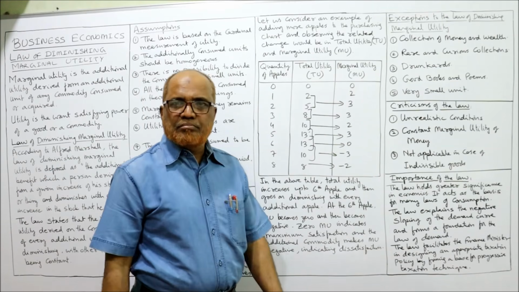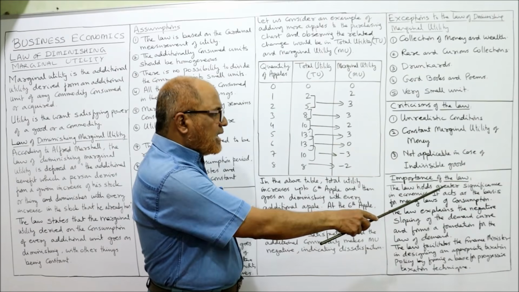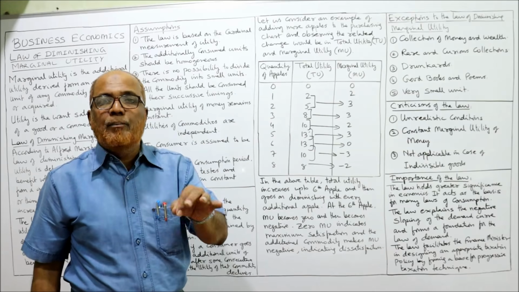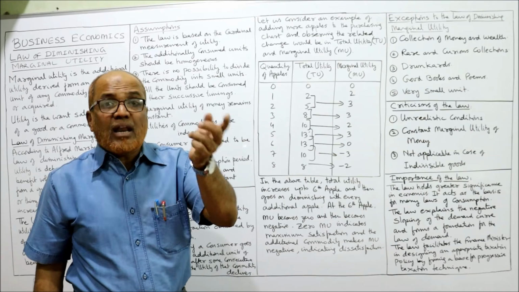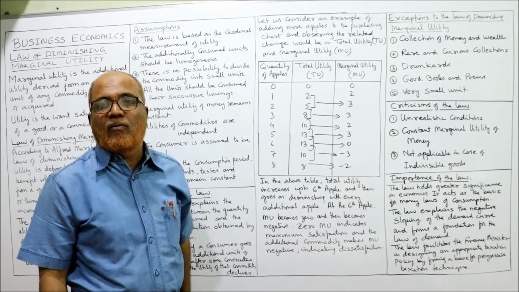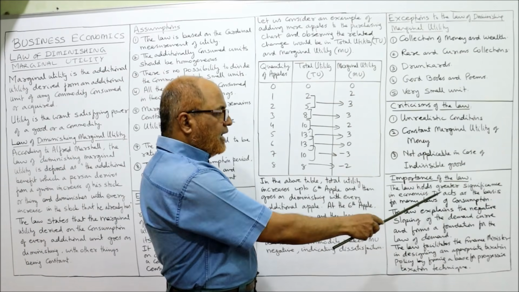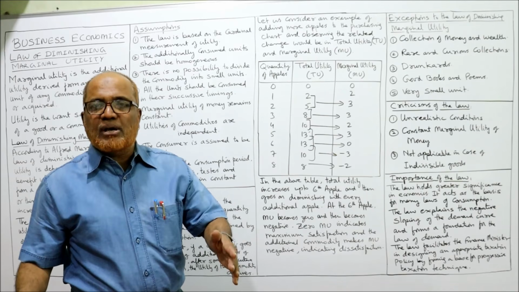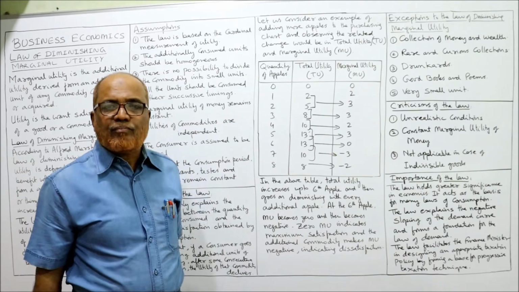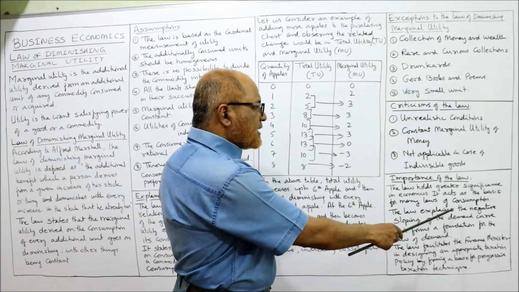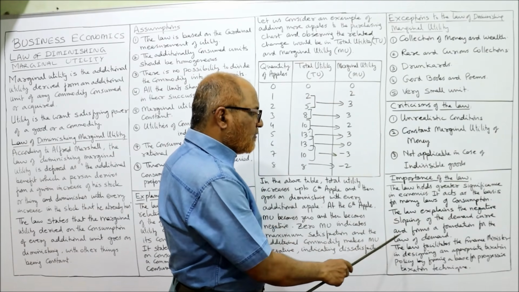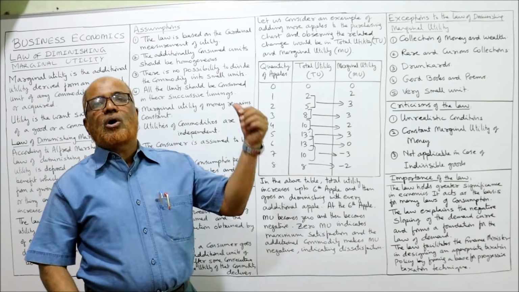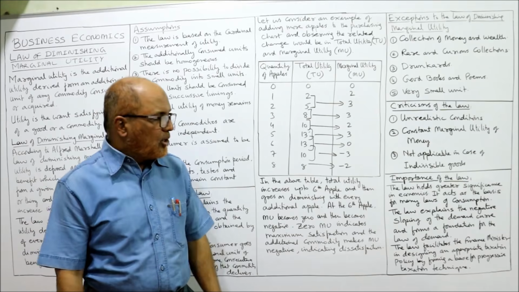Lastly, importance. The law holds greater significance in economics. This law of diminishing marginal utility is very important because a number of other laws are dependent on it. It acts as the basis for many laws of consumption. Law of demand, law of supply are all based on this law of diminishing marginal utility. The law explains the negative sloping of the demand curve and forms a foundation for law of demand. The law of demand is based on this law.